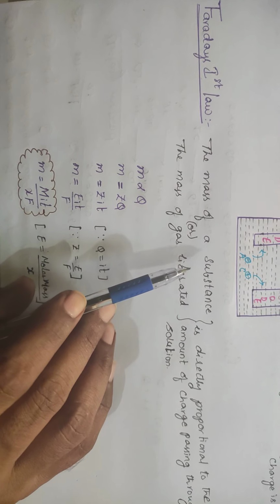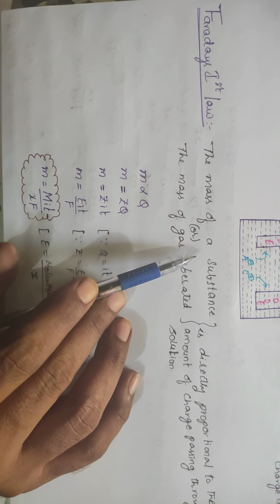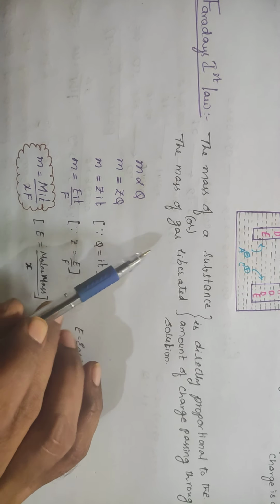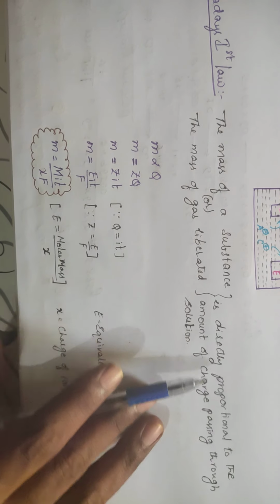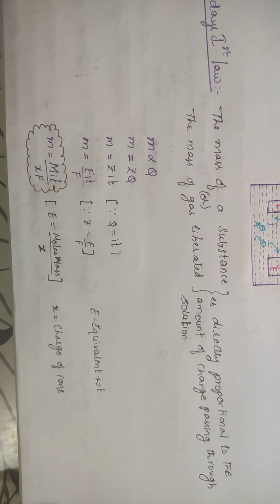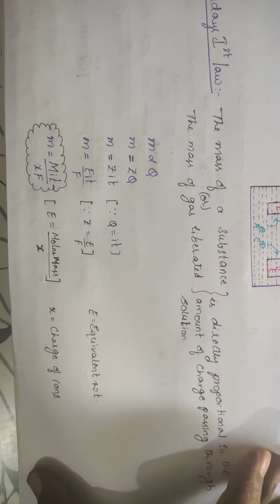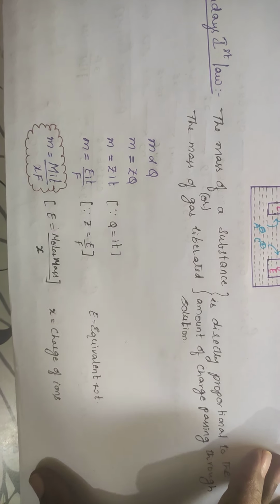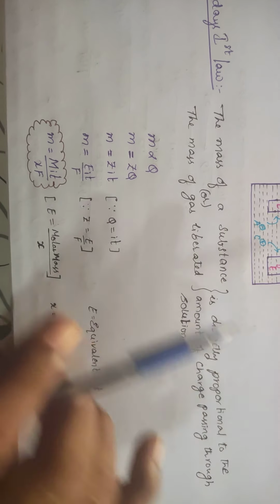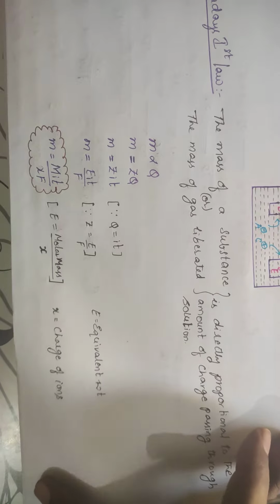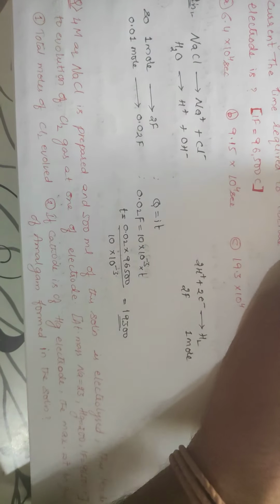Again I am repeating, what does Faraday's first law say? It says that the amount of the substance deposited, or the amount of gas liberated, at the respective electrode is directly proportional to the amount of charge you are passing. So M is proportional to Q, M = ZQ, M = E/F into IT, and M = capital M into IT by XF, where X is the valency factor. You know that equivalent weight, for an atom, is atomic weight by valency, and for molecules, it is molecular weight by the charge of the cation into the number of cations.